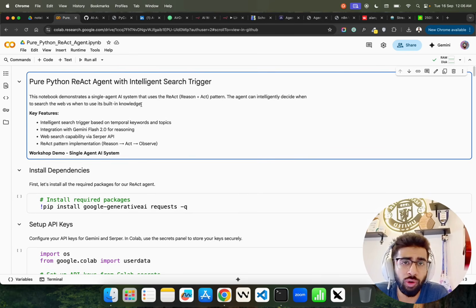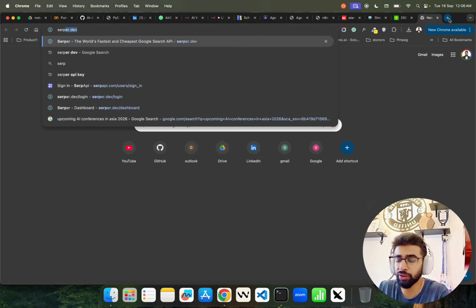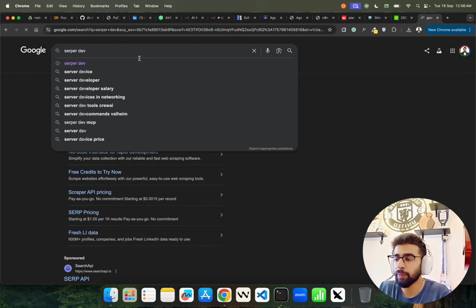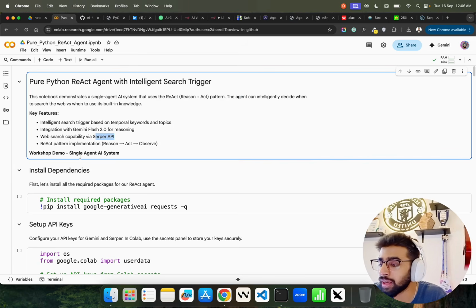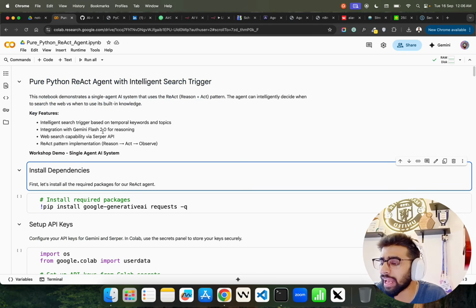What we're going to do in this notebook, it says, demonstrates a single agent AI system that uses the ReAct pattern, reason and act. The agent can intelligently decide when to search the web and when to use its built-in knowledge. Key features: intelligent search based on temporal keywords, I'm going to talk about that in a little bit. Integration with Gemini Flash for reasoning. Web search via Serper API. If you don't know Serper.dev, it's amazing, right? It is the world's fastest and cheapest Google search API. ReAct pattern, based on reason and act.